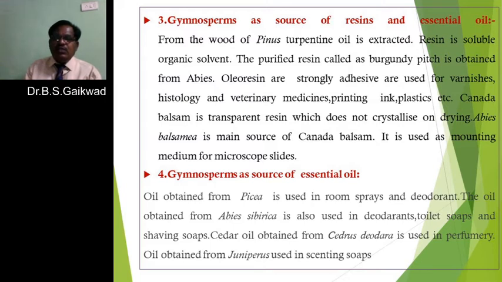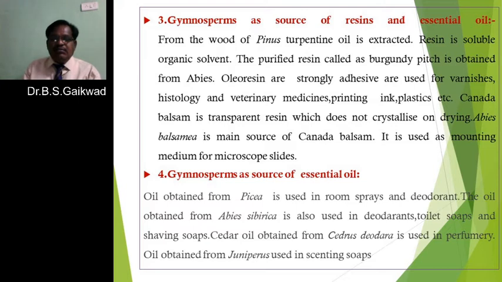Then they are used for making shaving soaps, that is, for the purpose of shaving. A number of creams and soaps are prepared from the essential oil, because essential oil has the power to give a certain smell, obtained from plants like Abies.